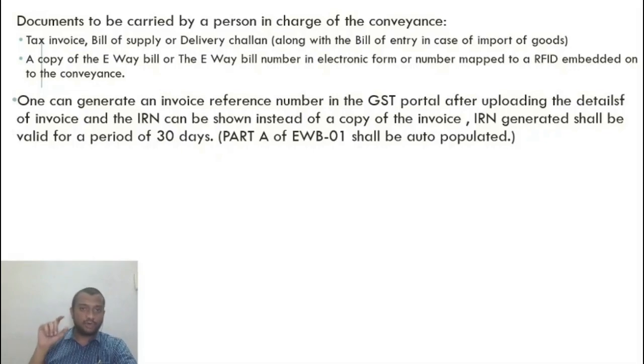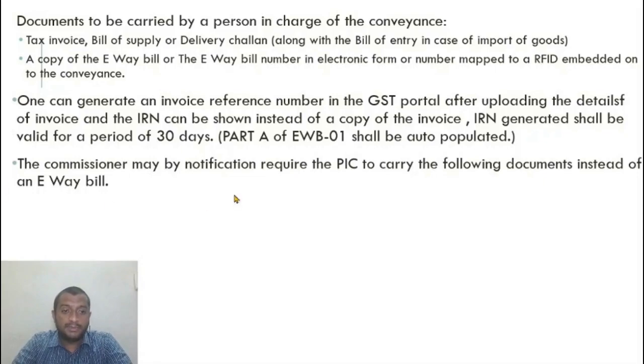Once you generate the invoice reference number, what happens? That invoice reference number can be given to the proper officer. He can see the details of the invoice in his device. You don't even need to physically carry the invoice. Once this is generated, it is valid for 30 days. IRN shall be valid for 30 days. And from this IRN, part A of the e-way bill shall be auto-populated. You don't even need to fill part A. The commissioner may by notification require a person in charge to carry the following documents instead of e-way bill.